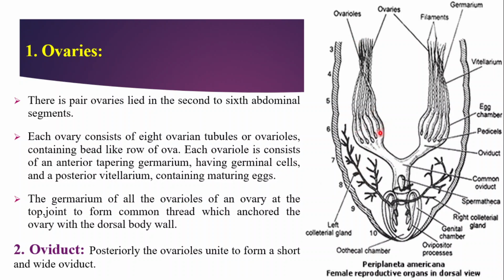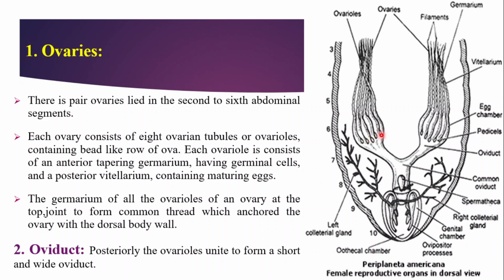Each ovary consists of 8 ovarian tubules. See, these are the tubules: 1, 2, 3, 4, 5, 6. Like this, 8 ovarian tubules together form a single ovary structure containing a bead-like row of ova. These are the beads. See here, bead-like ova in a row.